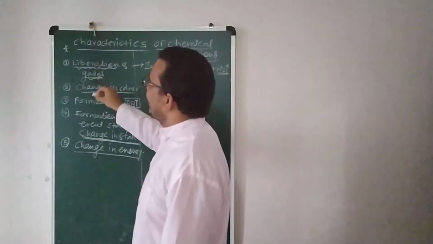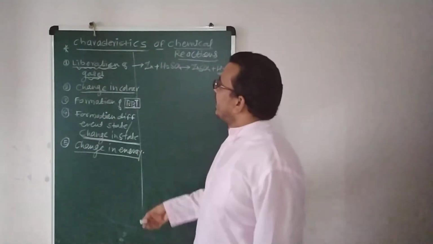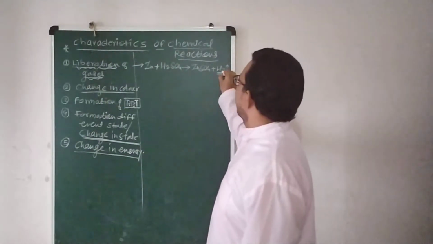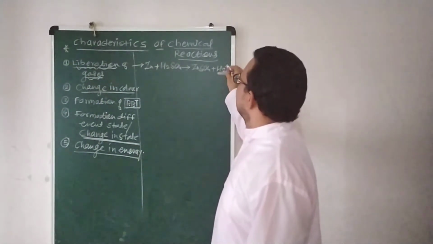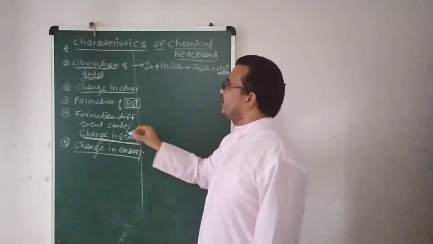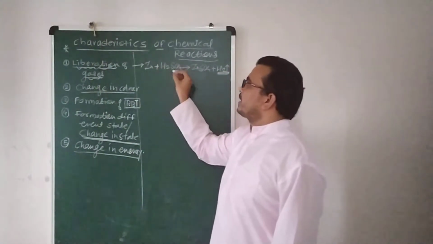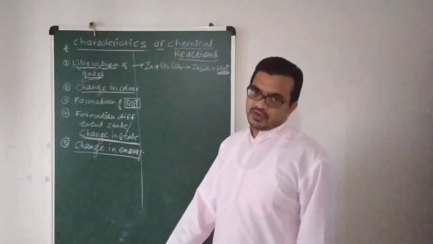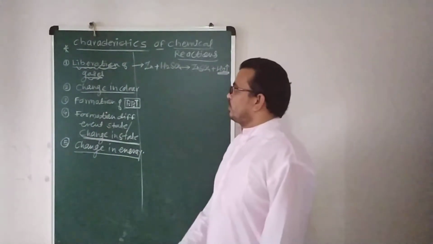Liberation of gases means gas evolves from these reactions. So here H2 gas is liberated. When zinc metal reacts with the acid H2SO4, there is a formation of H2 gas. This is one example.